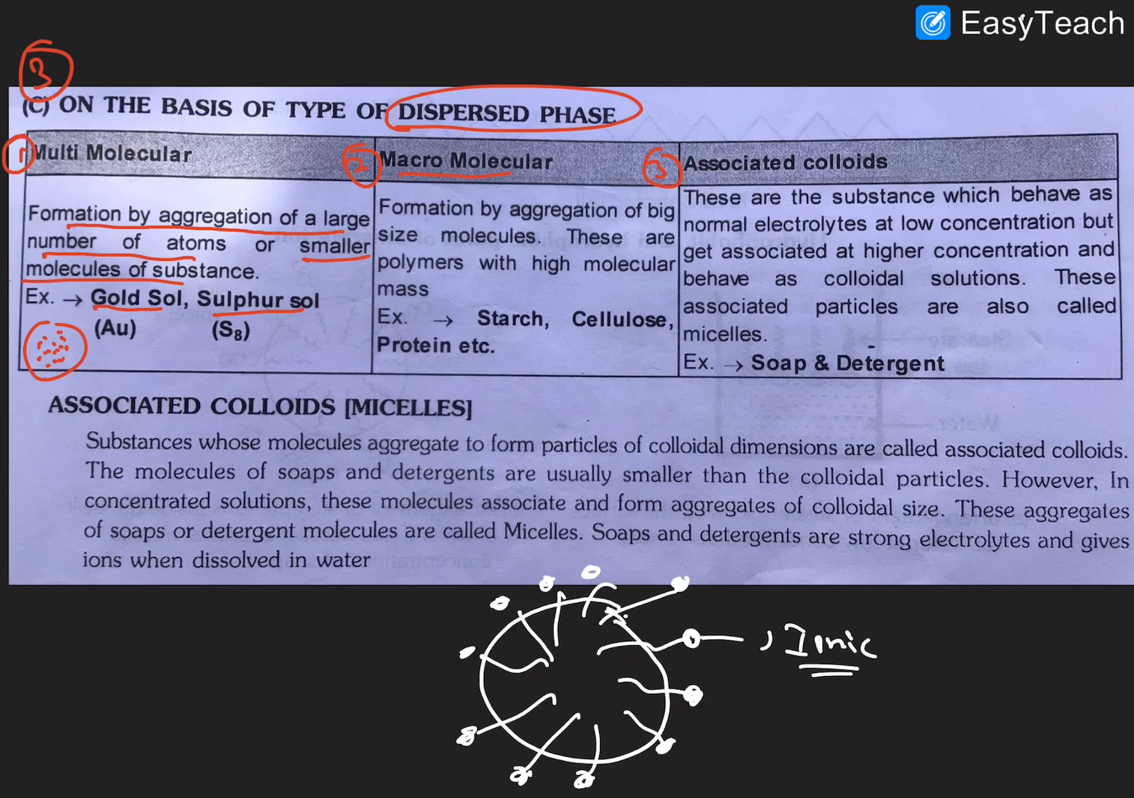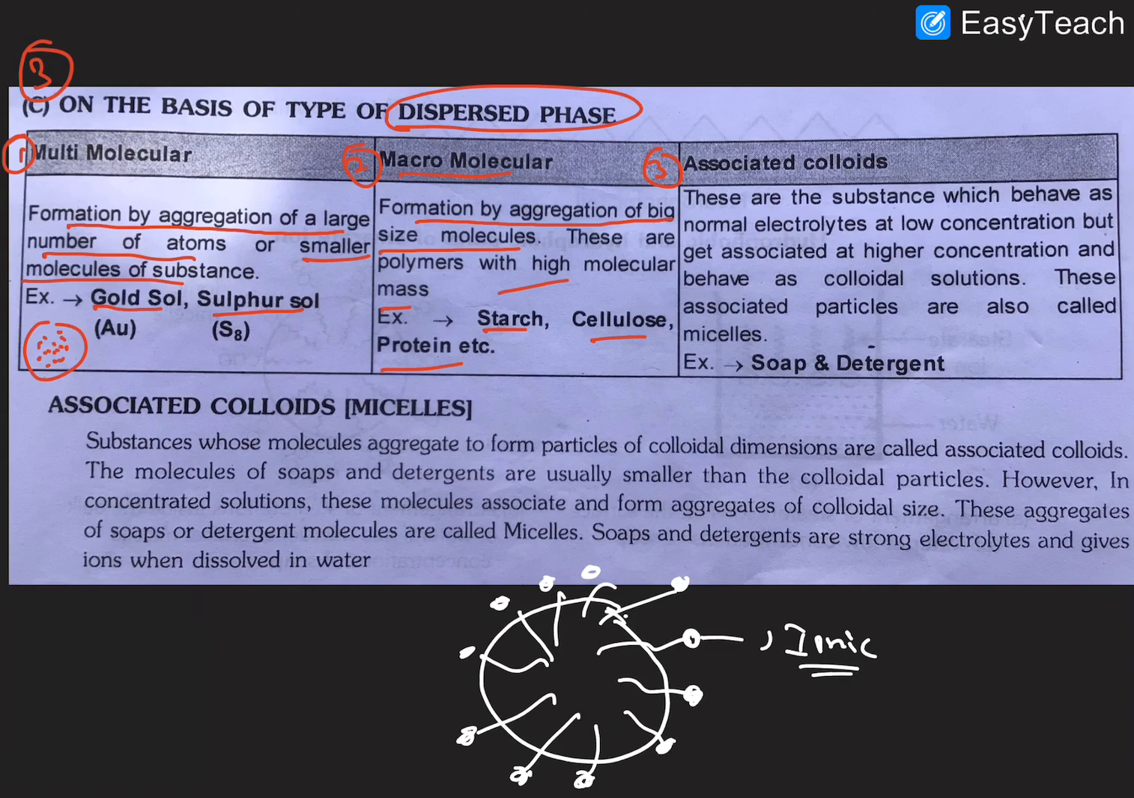Then next, macromolecular. Here the particle size is big. It is the formation of aggregates of big molecules, the polymers with high molecular mass. Such molecules combine to form a macromolecular dispersed phase. The best examples are the polymers starch, cellulose and protein, which have high molecular mass and big molecules. I hope it is clear.